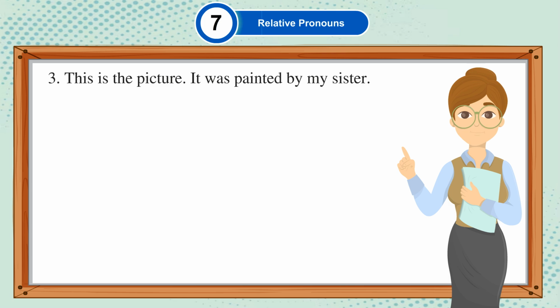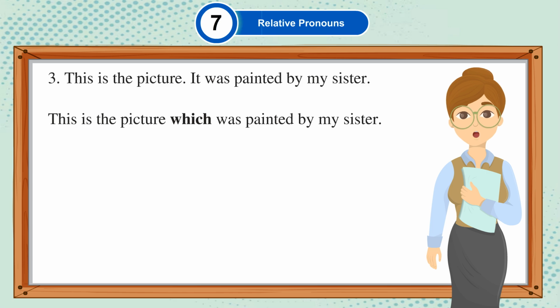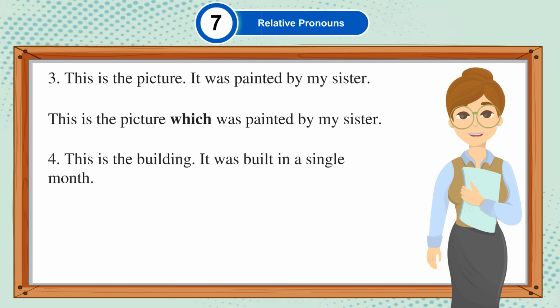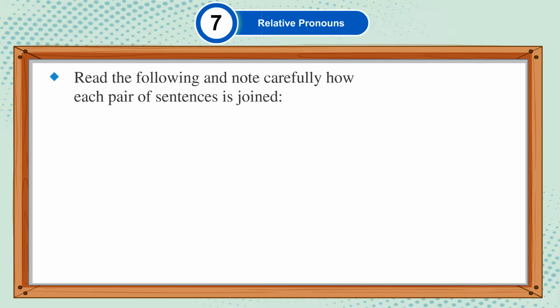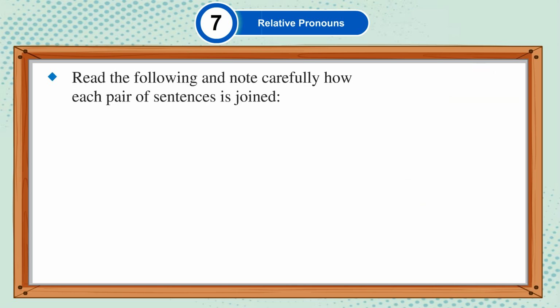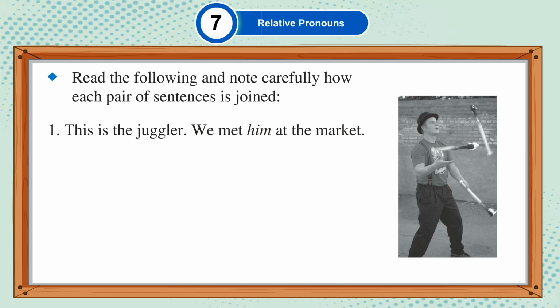This is the picture, it was painted by my sister. This is the picture which was painted by my sister. This is the building, it was built in a single month. This is the building which was built in a single month. Read the following and note carefully how each pair of sentences is joined. This is the juggler, we met him at the market. This is the juggler whom we met at the market.